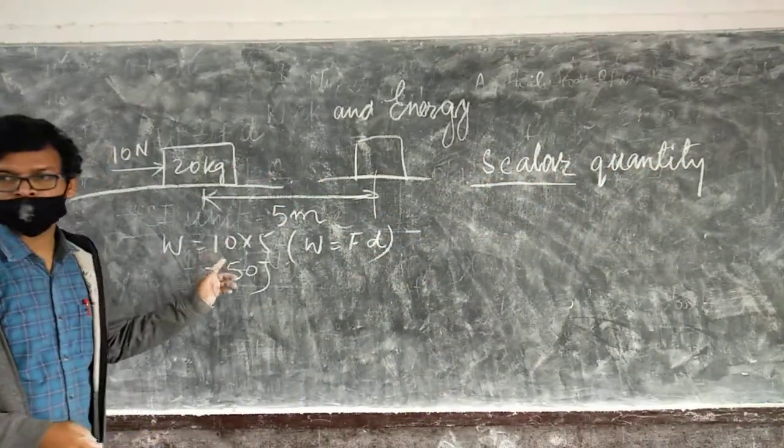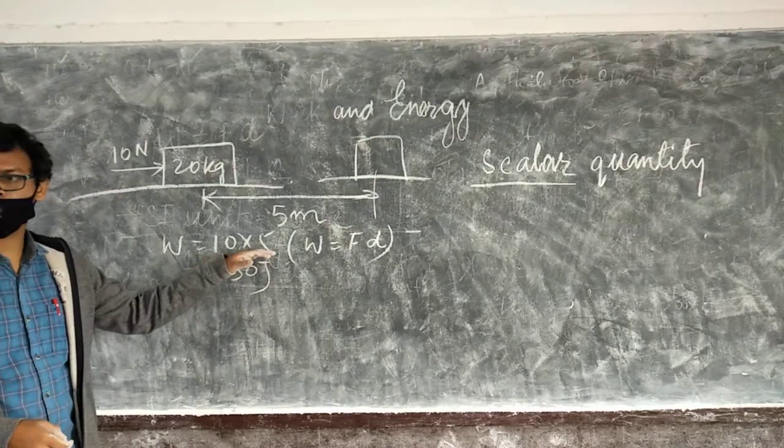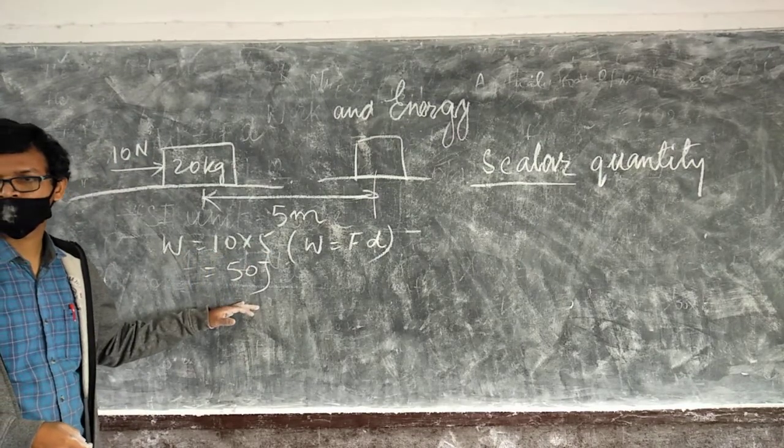ठीक है, work done equal to F into D. F is 10, D is 5, so work done is 50 joule.